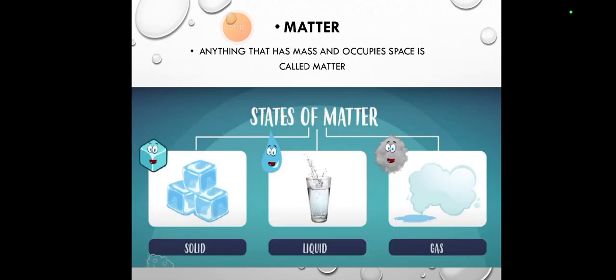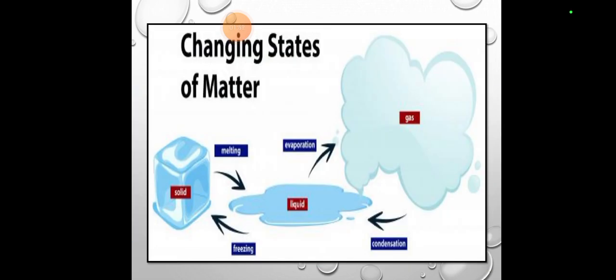Change of states. Yesterday we learned about states, and today we learn about the changes of states. How do these states change? If I take an example of an ice cube, first of all an ice cube is in a solid form, because it is frozen. We put it in a freezer, so it is in the form of an ice cube.